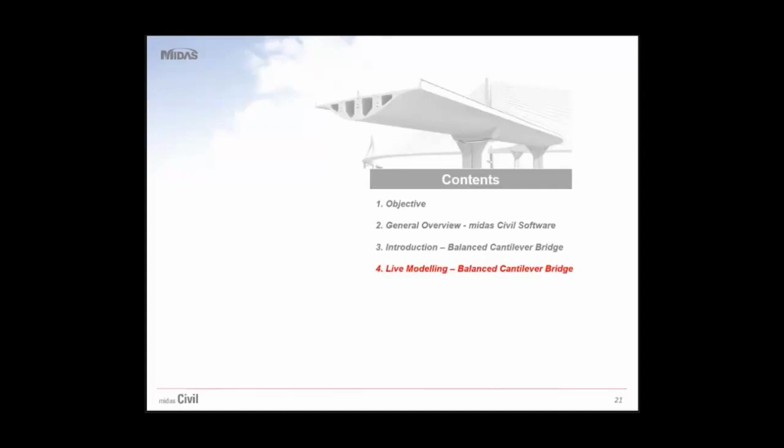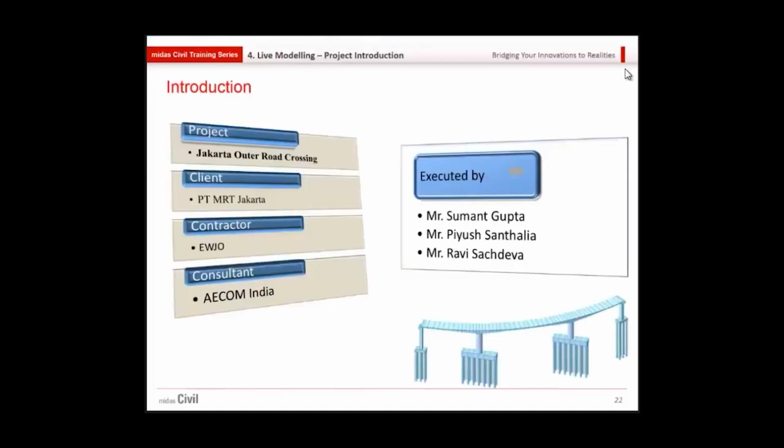Then let's finally move to our topic today, live modeling of a balanced cantilever bridge. Today we're going to see a balanced cantilever bridge which has been successfully executed by AECOM India. The project is known as the Jakarta Outer Ring Road Crossing, which has been done for the metro in Indonesia. The client is PT MRT Jakarta and the contractor is EWZO. We would like to especially thank Mr. Sumant Gupta, Mr. Piyush Santhalia and Mr. Ravi Sachdeva, who shared the information with us and helped us to conduct this training session. This project has been executed by them.